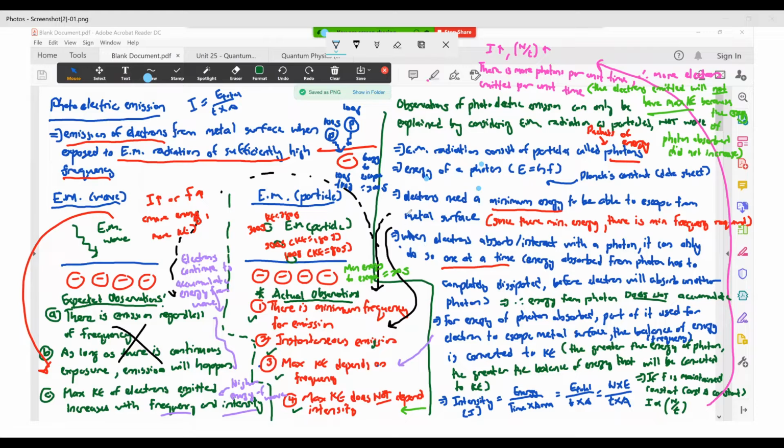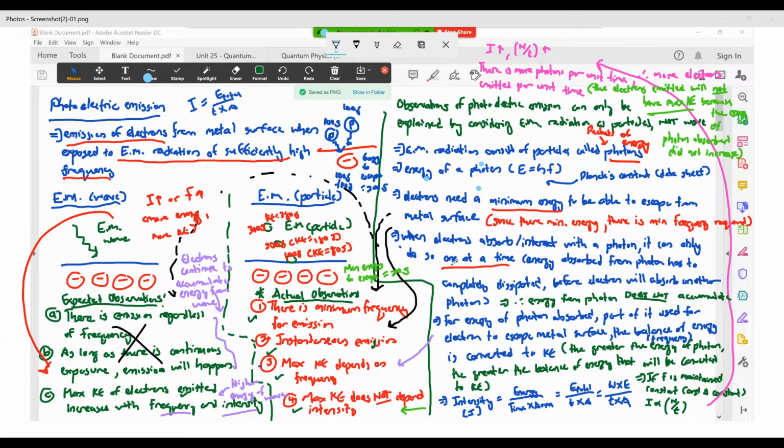Okay. So what I will say here is that electrons need a minimum energy to be able to escape the metal surface. Since there's a minimum energy, there is a minimum frequency. That will explain part number 1 here. And then when electrons interact with a photon, they can only do so one at a time. The energy absorbed from the photon must be completely dissipated before the electron will accept another photon. This explains the instantaneous emission part.